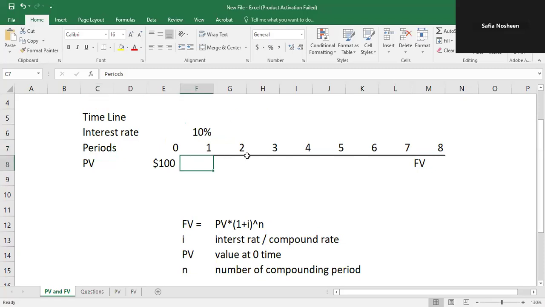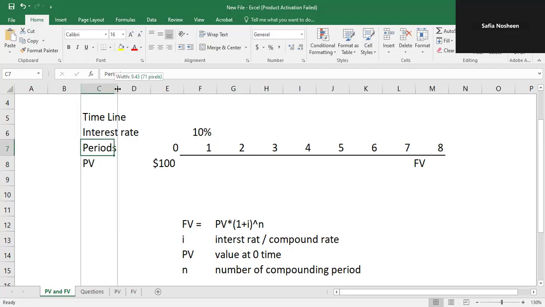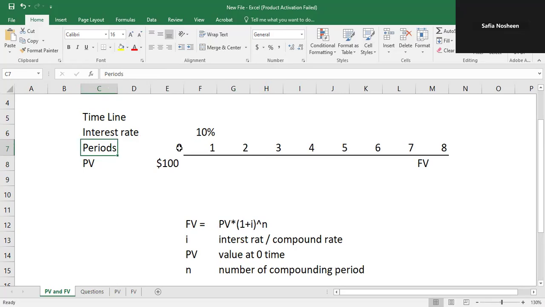This line is called the timeline. It starts from 0 and ends at number 8 and moves on. The numbers 0, 1, 2, 3 are the periods, meaning the time periods. This time period can be as small as a day. 0 means the present time, and any number other than 0 is the future time.